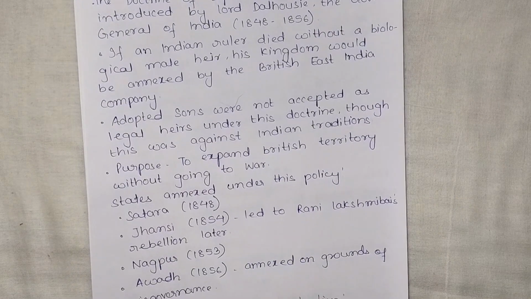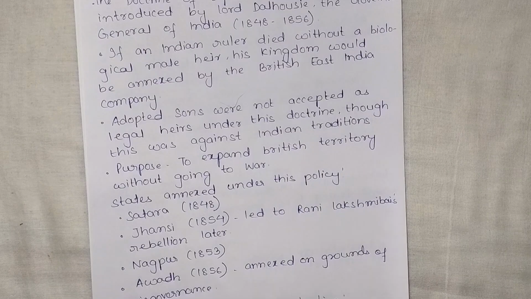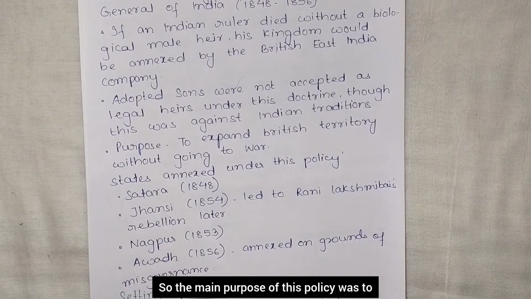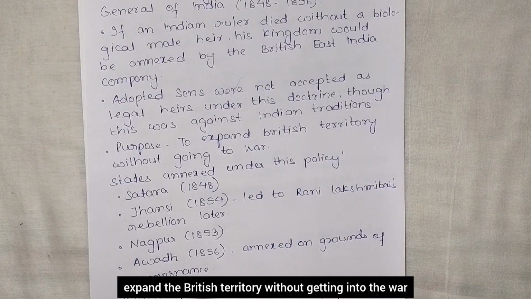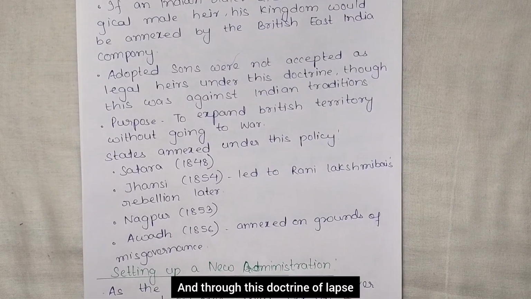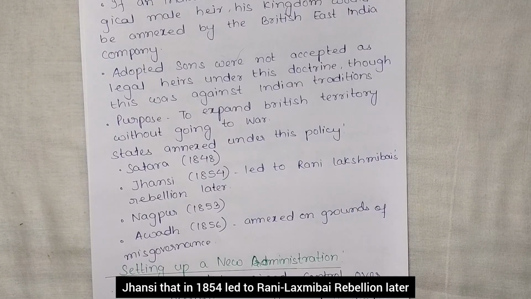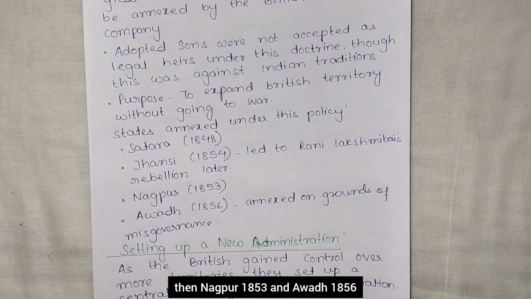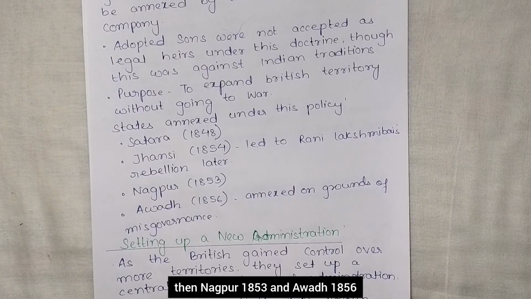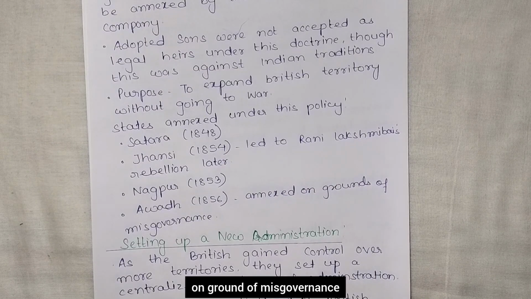So if the ruler died and he doesn't have any biological son, then that would be annexed by the Britishers. The main purpose was to expand British territory without going to war. And through this doctrine of lapse, they were successful in annexing Satara in 1848, Jhansi in 1854, which led to Rani Lakshmibai's rebellion later, then Nagpur in 1853 and Awadh in 1856, which was annexed on the ground of misgovernance.